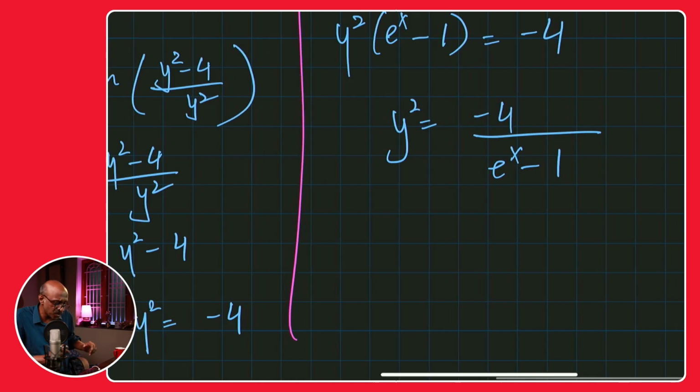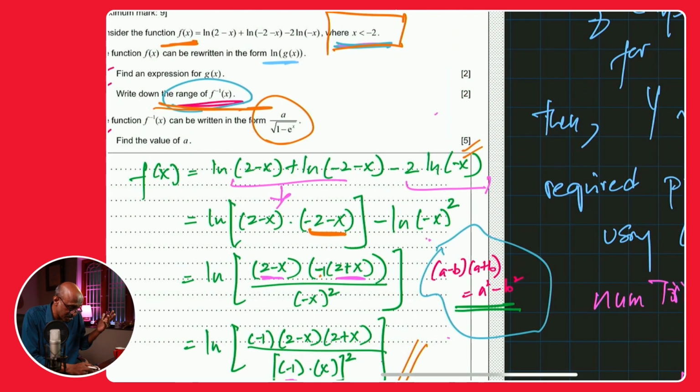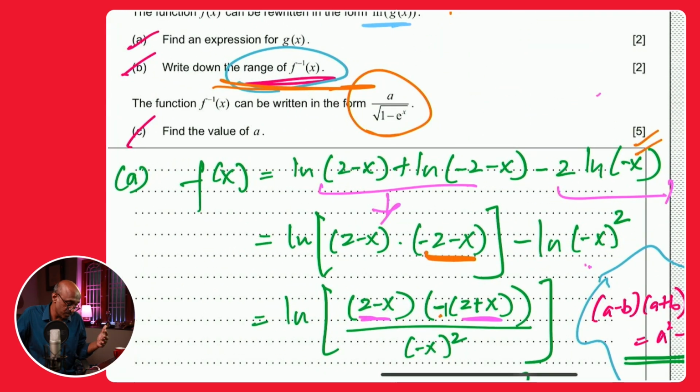Now, when you're at that stage, a quick hint is to keep an eye on what is required. I always tell my children to keep an eye on where we want to go. This is mostly, as I said, more like an AA question: show that it is in this form. And it's literally in that form. The function f inverse x can be written in that form. What I mean is keep an eye on that, because with algebra every step makes sense. You add something, you subtract something, you multiply something. There's nothing wrong with the step, but is it actually taking you where you're supposed to go? That's the question you've got to ask.